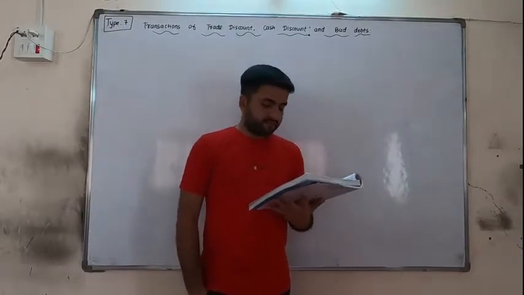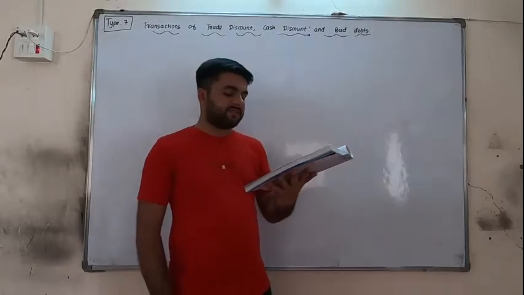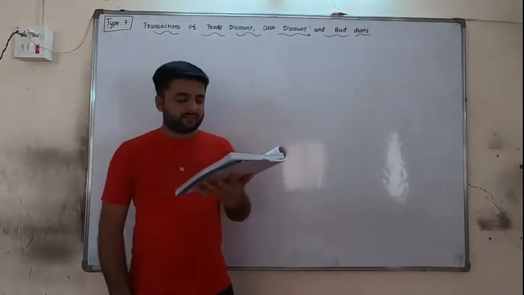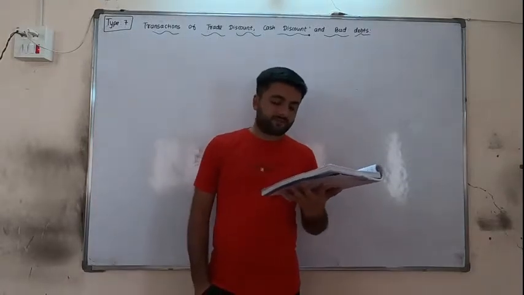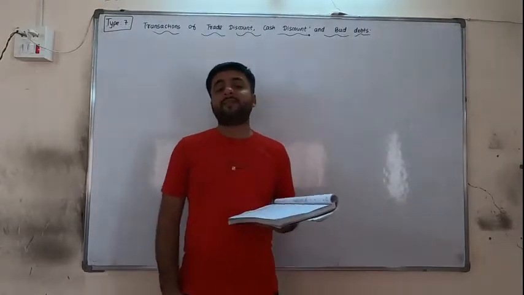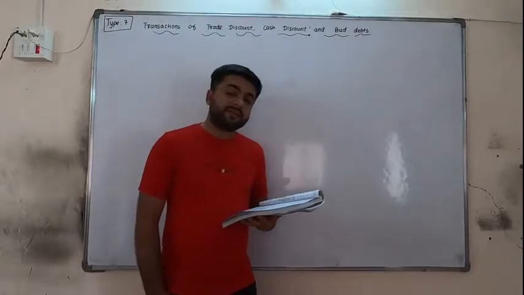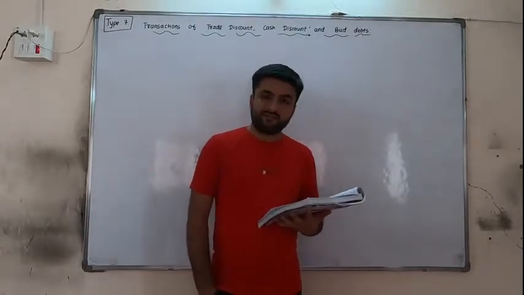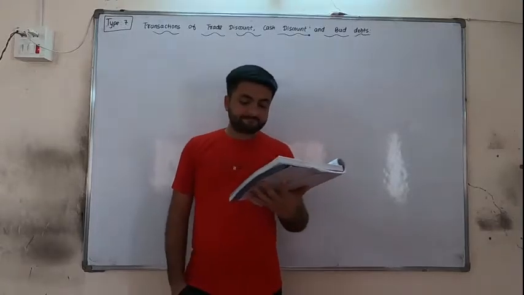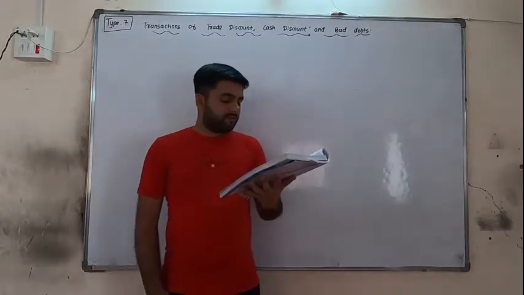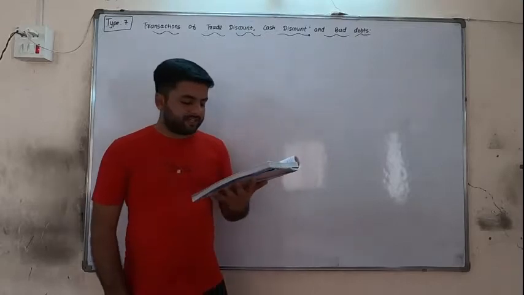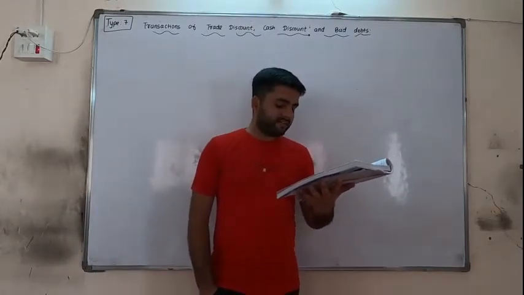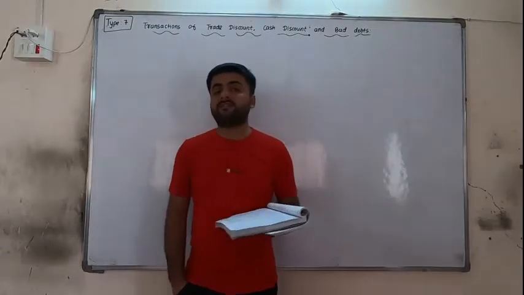Now what is cash discount? To enhance competitive sales, a businessman sells goods on credit. Customers pay dues on completion of the credit maturity period. Thus the business faces the problem of cash scarcity. This is a problem everywhere, everyone is facing the problem of cash because cash is limited. So what to do for that? To receive quick collection of credit sales from customers, a certain fixed percentage is allowed as an incentive discount. This discount is known as cash discount.